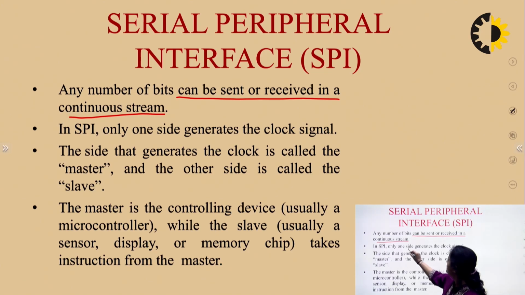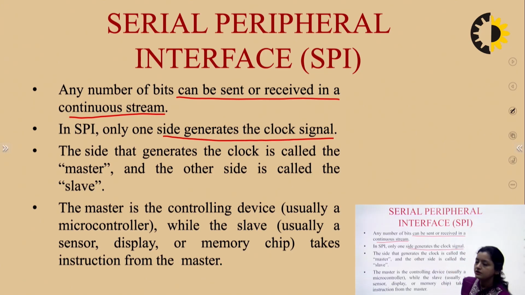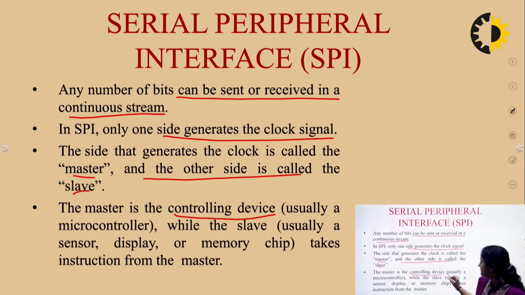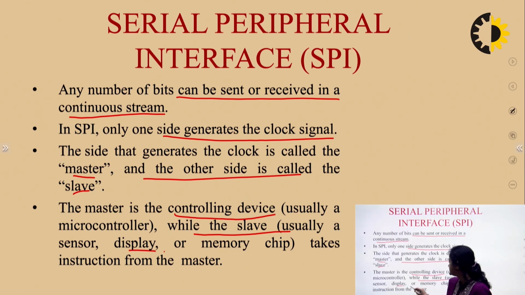In SPI, only one side generates the clock signal. That's why we are calling it a synchronous communication protocol. The side that generates the clock is called master and the other side is called the slave. So which one is the master? The master device is the one which is generating the clock signal and the slave is the other one which is not generating the clock signal. The master is the controlling device, usually a microcontroller, while the slave, usually a sensor, display or memory chip, takes the instructions from the master.